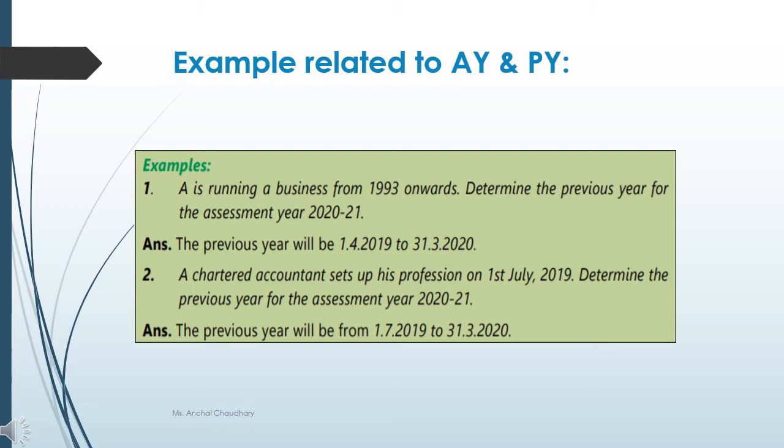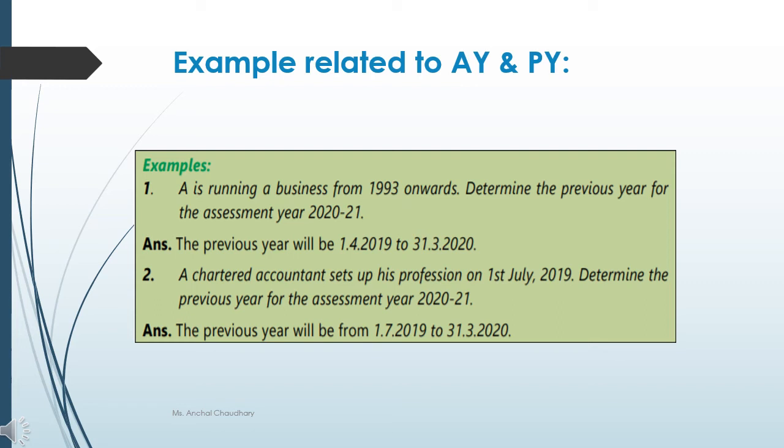Example number 2. A chartered accountant sets up his profession on 1st July 2019. Business he set up 1st July 2019 को हुआ है. So now you have to determine the previous year for the assessment year 2020-21.